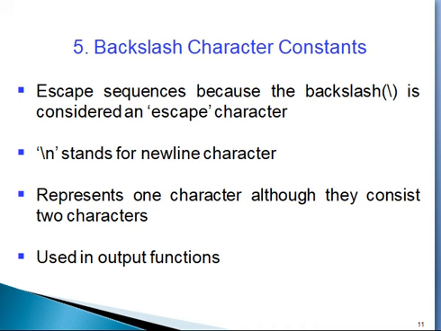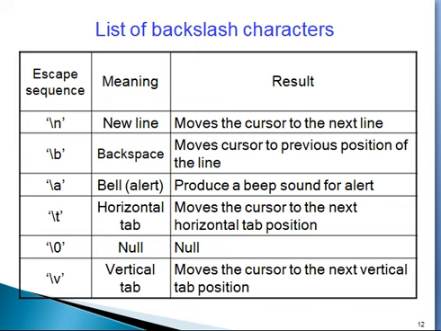So here backslash n seems like two characters but it represents only one character. N is for new line. Backslash is for escaping the sequence of the original. It is used in output functions. These are some of the backslash characters in C language.